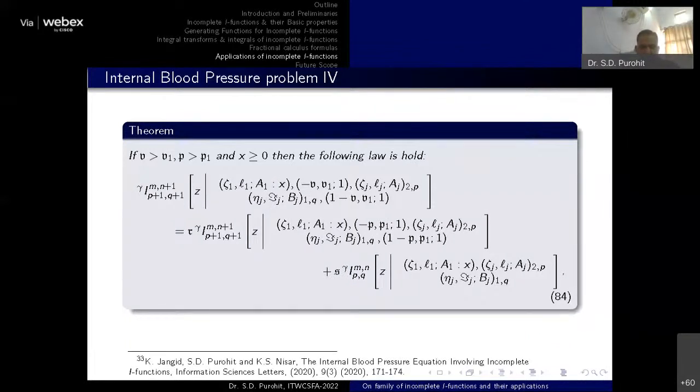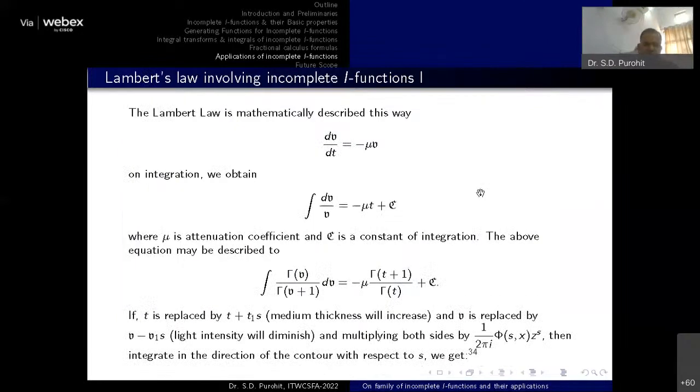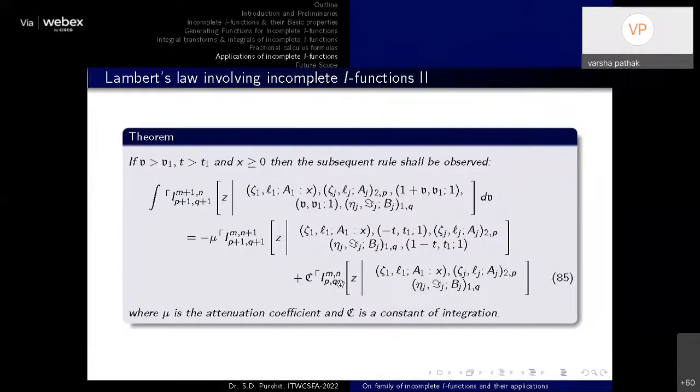Similarly, this is another result associated with the lower incomplete function. Again, you can see the Lambert law, a similar type of differential equation is there. To get the solution of this equation, we integrate it. And again, if we represent this function in terms of gamma and then multiply or divide by this factor, the left hand side and right hand side will automatically convert into the incomplete I function. So here you can see these are the two results associated with this incomplete I function.